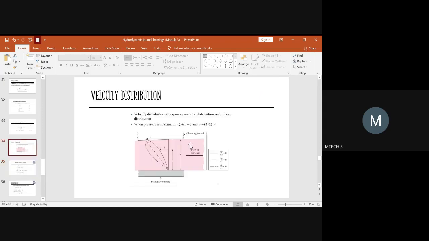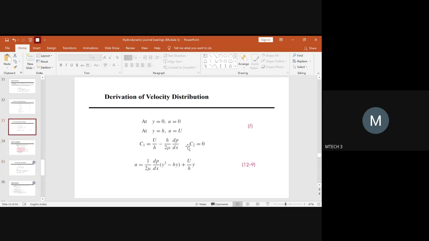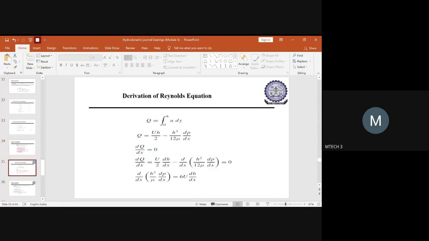Now you know about the velocity with which it has been moving. So now you will write Q is equal to the integral from 0 to h of u dy. Here h shows the thickness of the film, and u is the velocity with which the film is moving, which is integrated with respect to y. When you integrate this with respect to the limits 0 to h, you will derive this equation. Later you will equate this equation to 0.